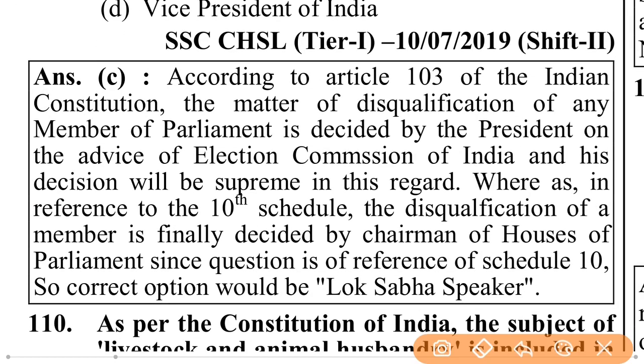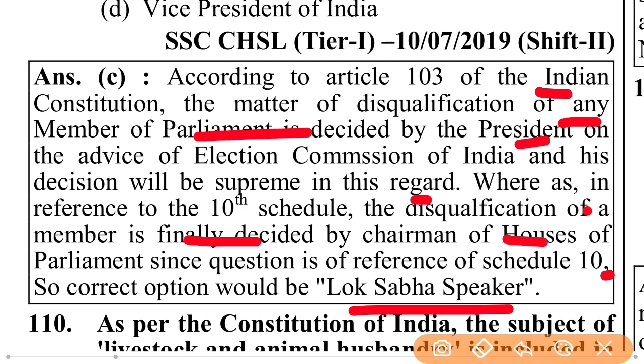According to Article 103 of the Indian Constitution, the matter of disqualification of any member of Parliament is decided by the President on the advice of the Election Commission of India, and his decision is supreme in this regard. Whereas in reference to the 10th schedule, the disqualification of a member is finally decided by the Chairman of the House of Parliament. Since the question refers to Schedule 10, the correct option would be Lok Sabha.